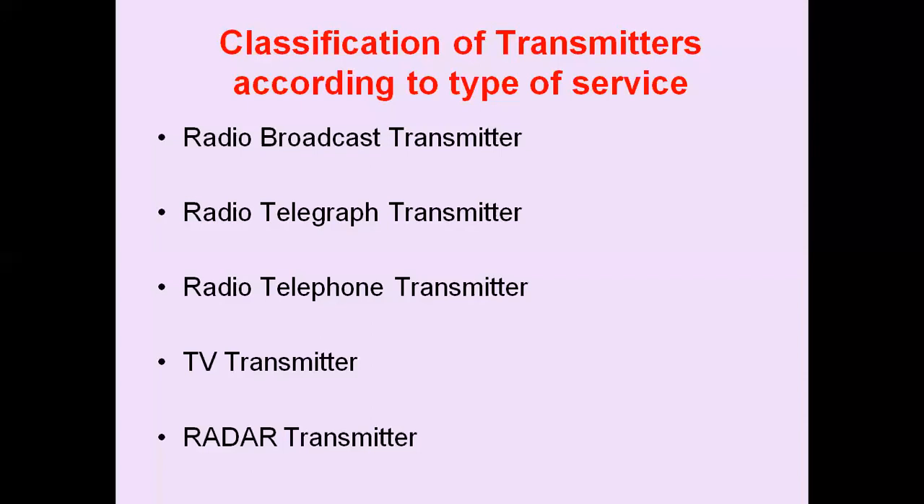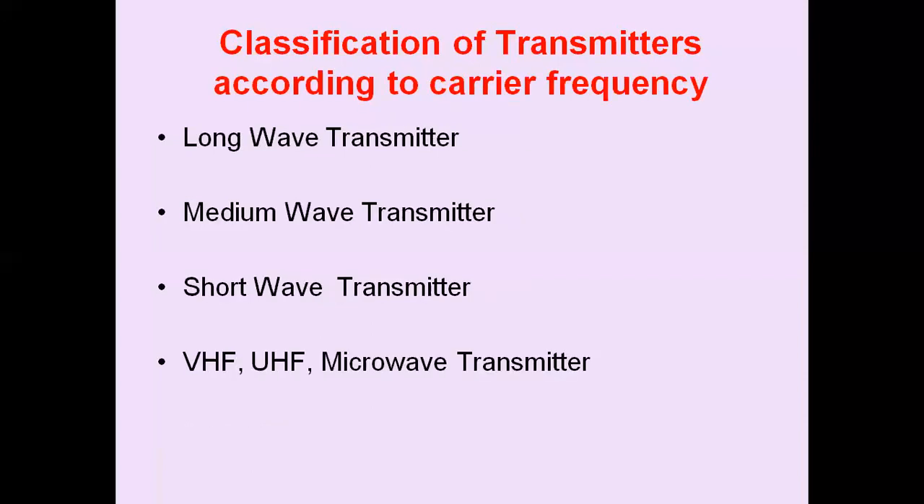So radio aids are used for landing of aircraft. Several other radio transmitters are provided at the airport for surveillance. So, we have a number of radio transmitters depending upon the type of the service. According to the carrier frequency used, we can classify the transmitters into long wave transmitter, medium wave transmitter, short wave transmitter, VHF, UHF, and microwave transmitters.